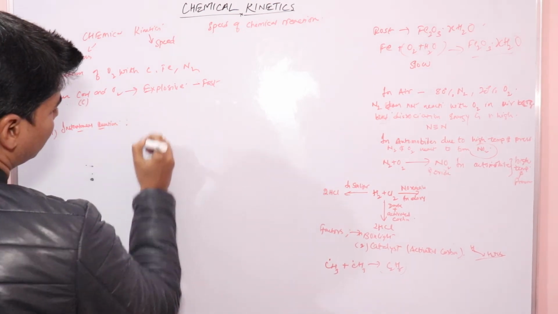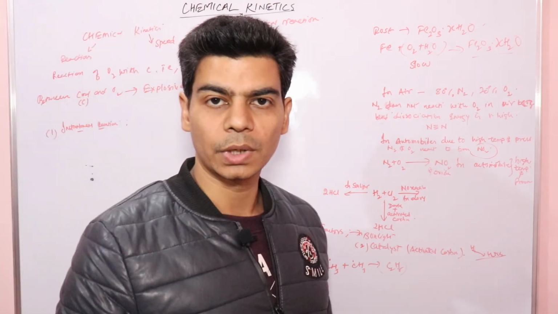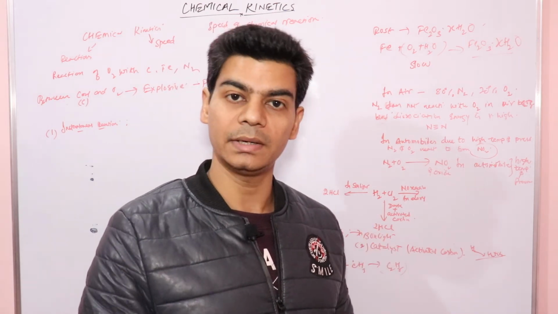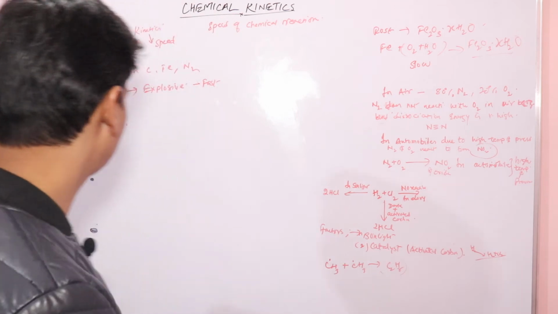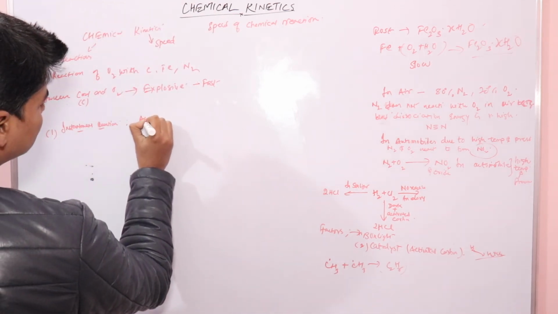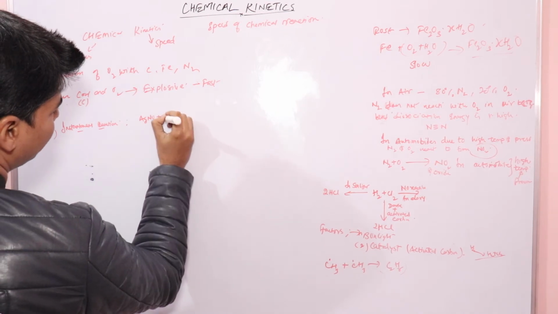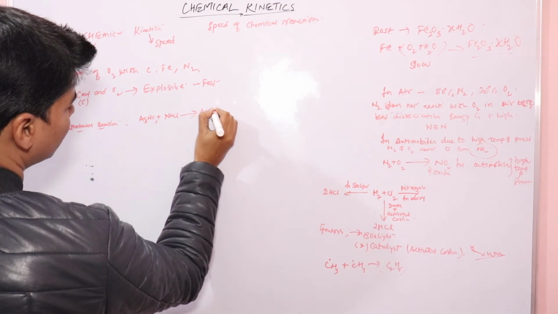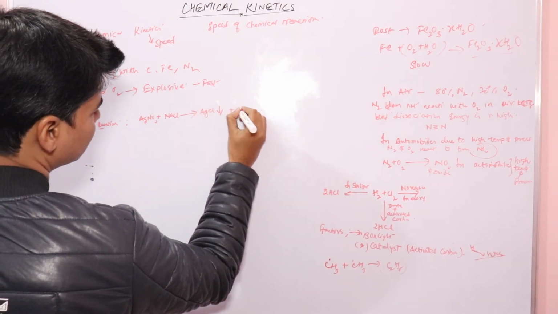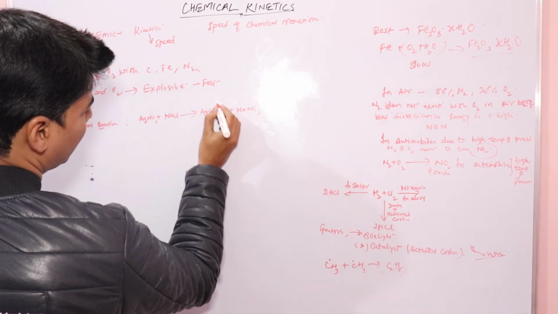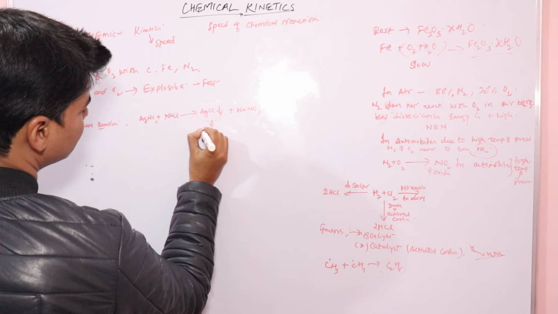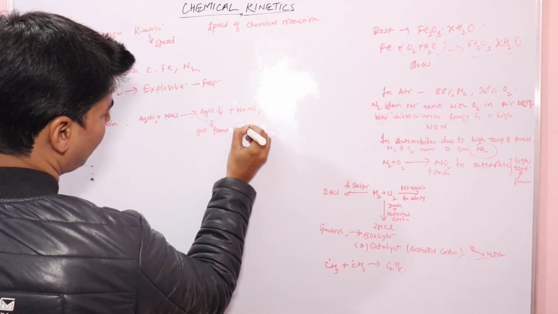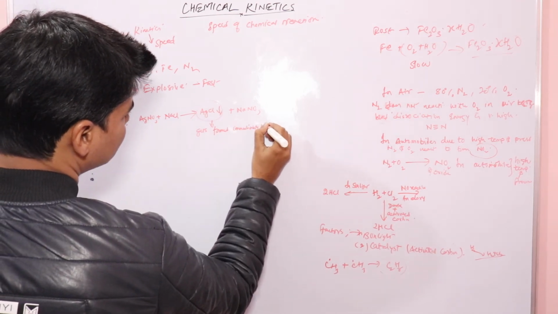For example, if you take a solution of sodium chloride and add silver nitrate to it, a precipitate of silver chloride will immediately get formed, or we say instantly. So silver nitrate reacts with the solution of sodium chloride to form silver chloride, which is a precipitate, plus sodium nitrate. And this precipitate gets formed immediately, or instantly.